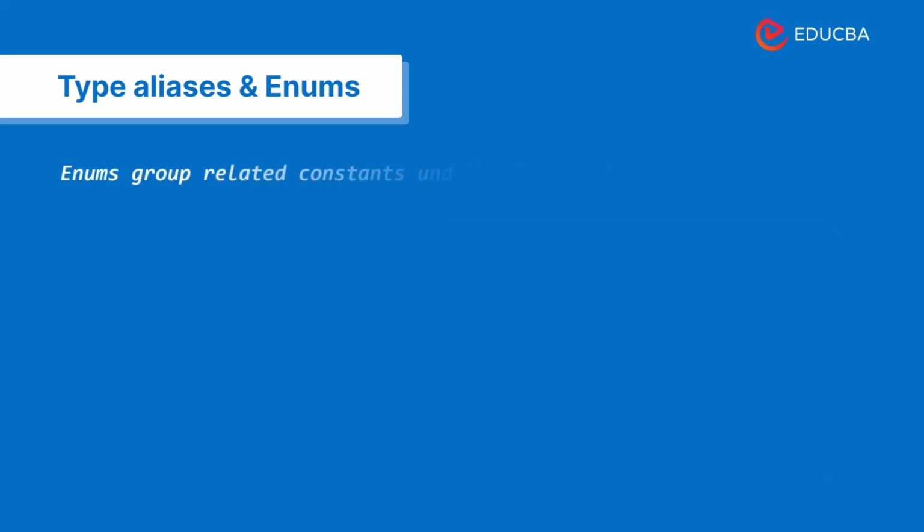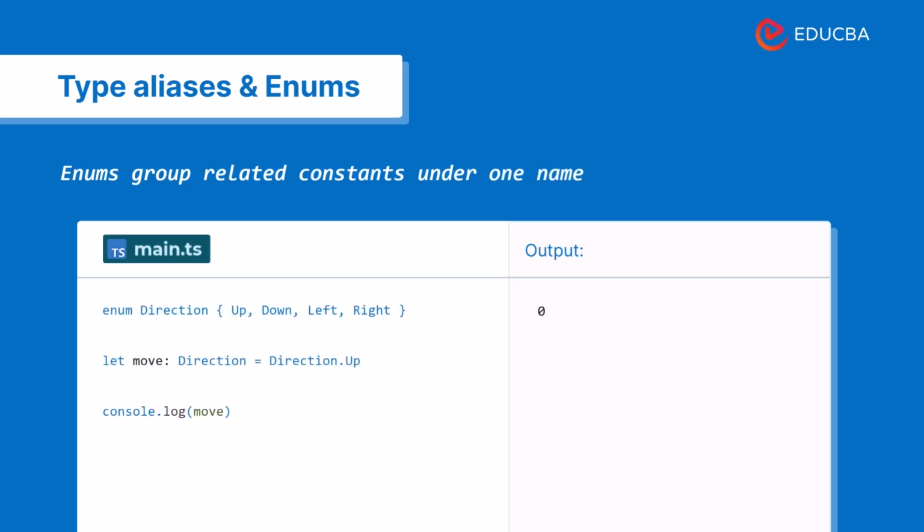Enums, on the other hand, group related constants. Instead of using random values, you use meaningful names like up, down, left, or right. This makes your code more readable, and readable code is easier to maintain.